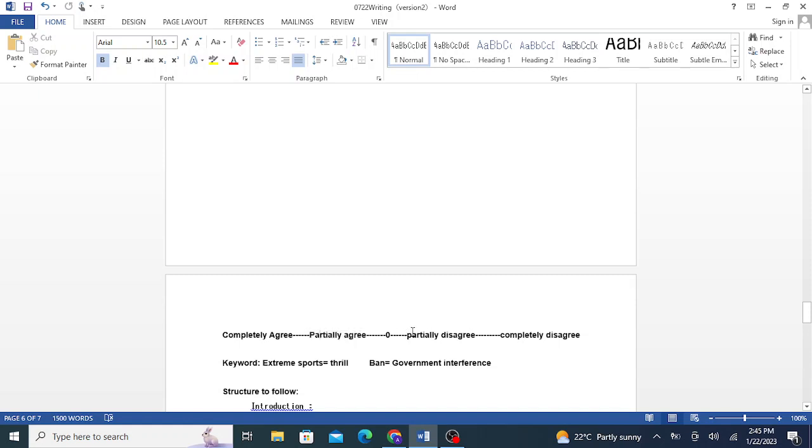That's why people say that taking these positions can be a bit tricky in these kinds of essays. So you need to either completely agree or completely disagree. At heart, you might not be feeling that way. For example, you might not feel that it should be completely banned, but for the sake of writing this essay and for the sake of keeping it simple, what you can do is completely disagree.